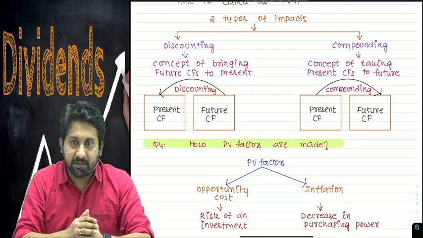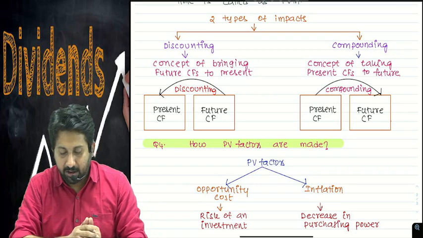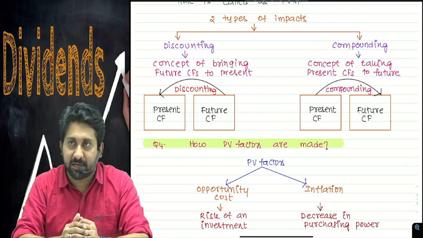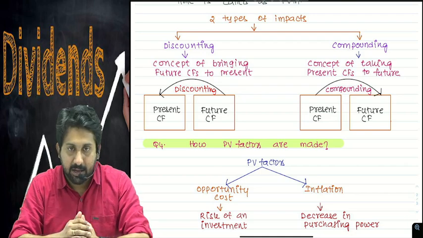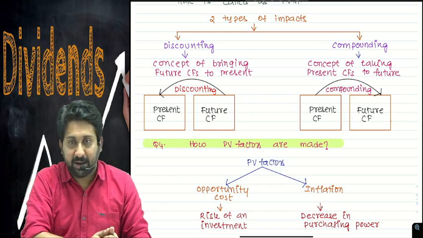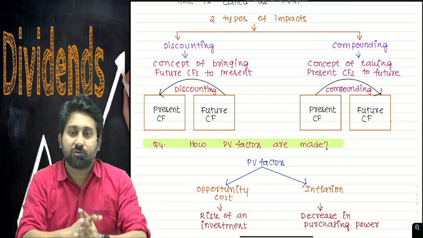As you see in the diagram as well, when the future cash flows are coming to the present, we call it discounting. When the present cash flows are moving to the future, we call it compounding. Present value will reduce the future cash flows value. Future cash flows will increase the present cash flows value.